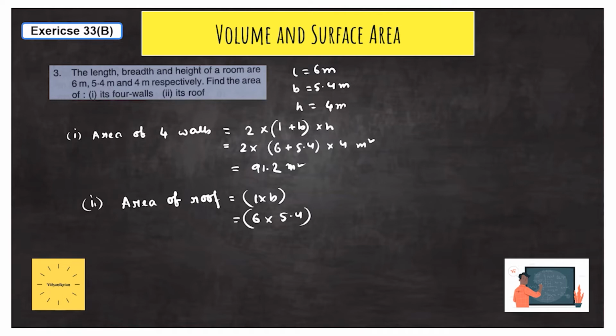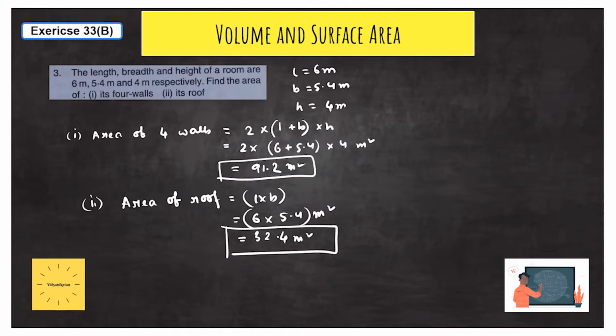The area unit is meter square, and the answer will be 32.4 meter square. So we have found two answers: the area of the roof, and here the area of four walls. Again meter square. While writing the area, be cautious because it will fetch marks.